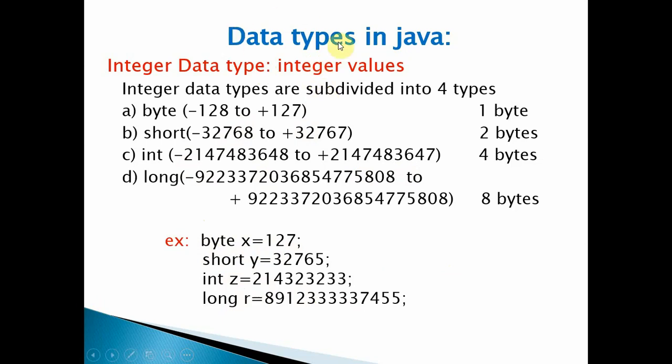What is a data type? Basically, a data type defines the type of data. So if it is 127, it is an integer data type. By looking at the data, we can specify the type, so it is a data type.